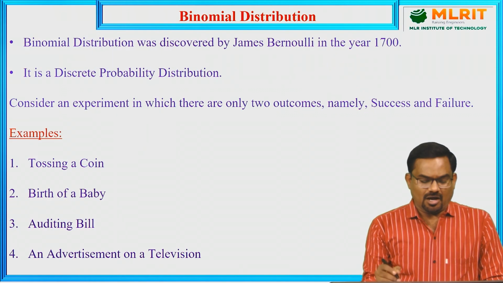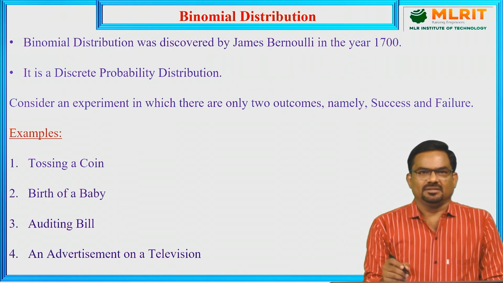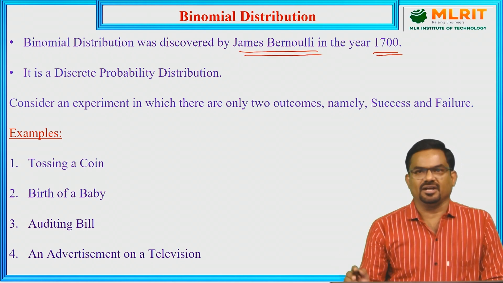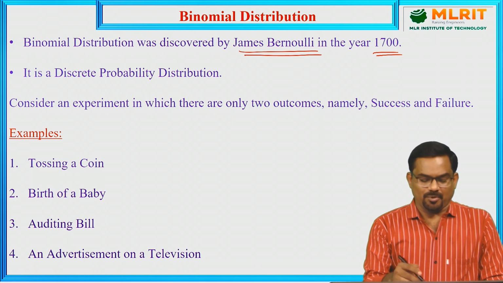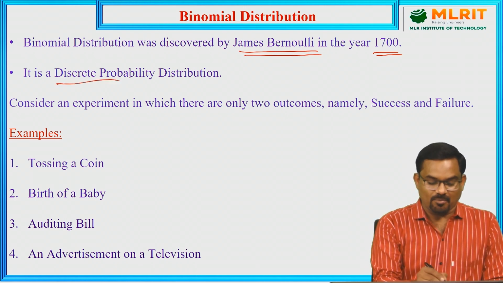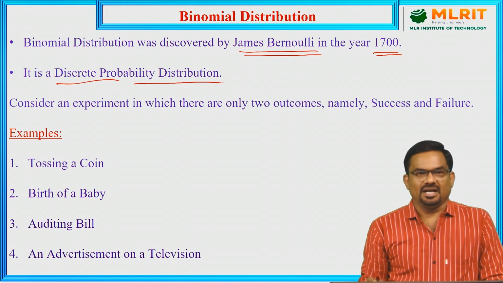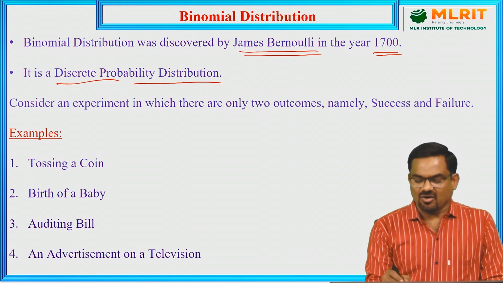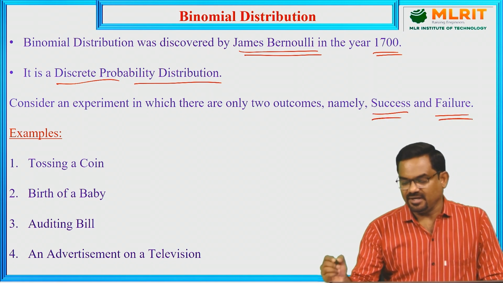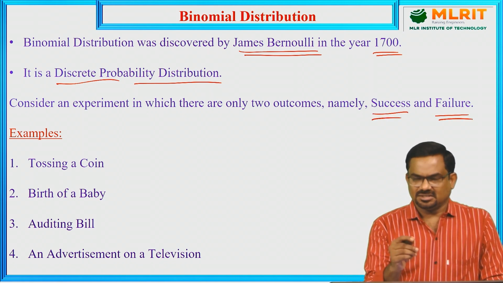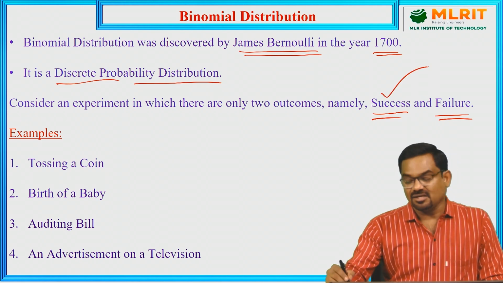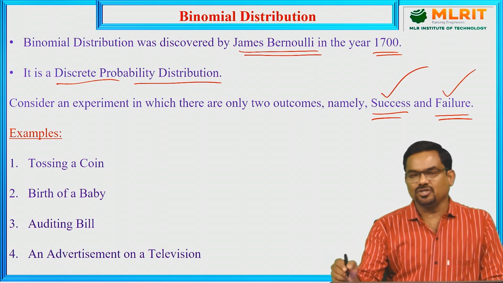Now coming to the binomial distribution, it was discovered by James Bernoulli in the year 1700, and it is a discrete probability distribution. Let us consider an experiment in which there are only two outcomes, either success or failure.